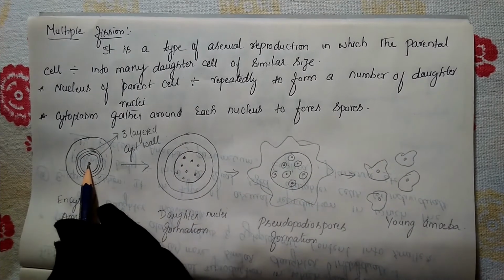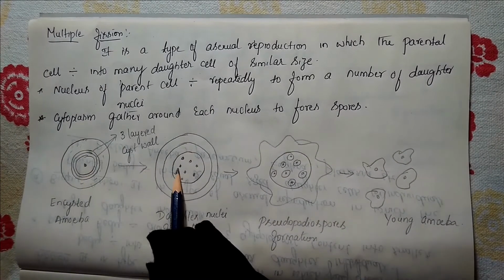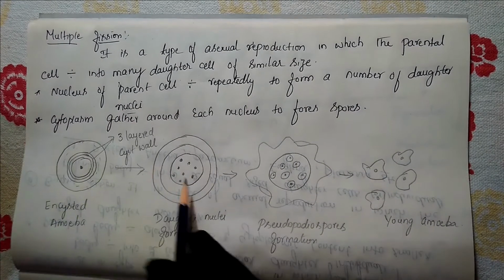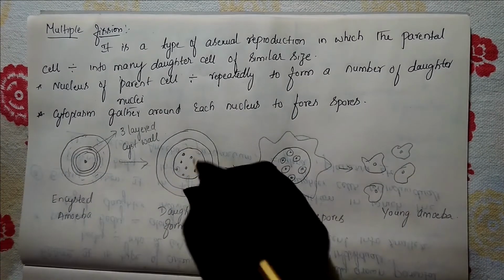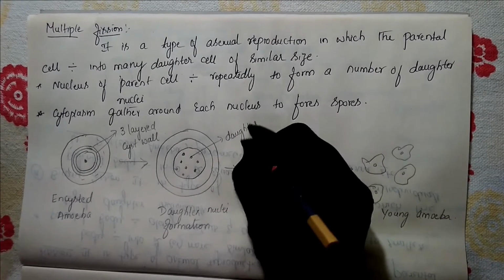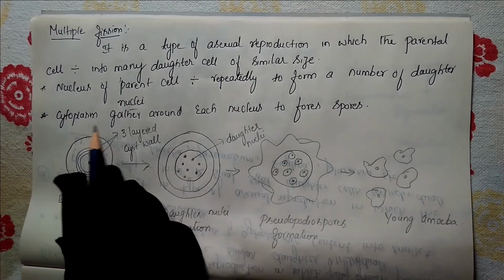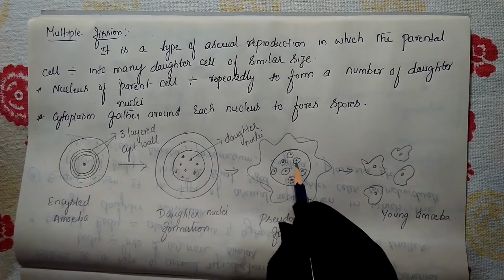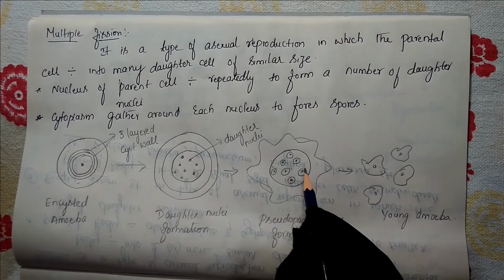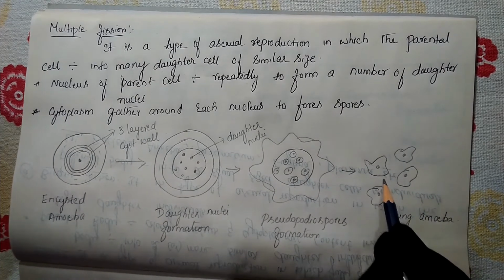Now inside this is the nucleus. This nucleus starts dividing repeatedly to produce a number of daughter nuclei. Later, the cytoplasm starts to gather around each nucleus, and completely forms a spore, and each spore will develop into a new individual.